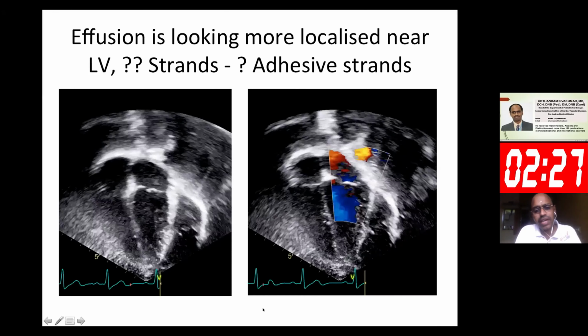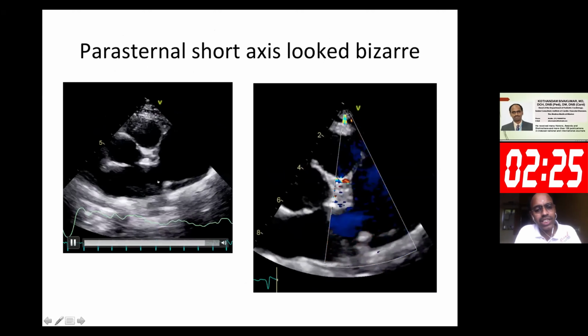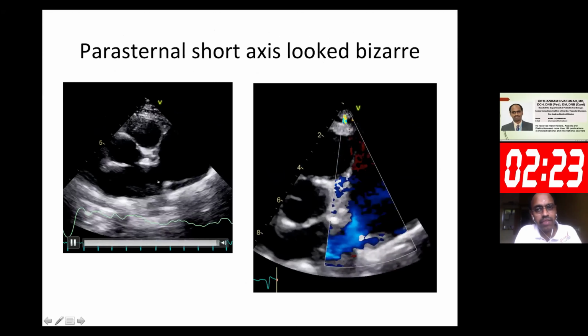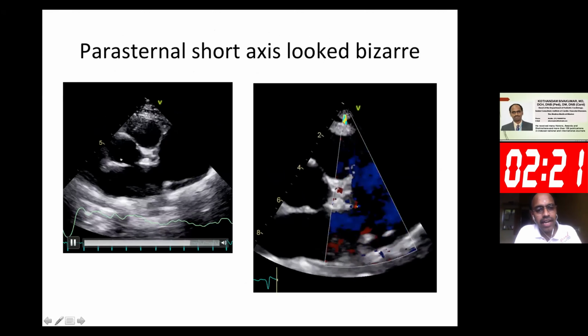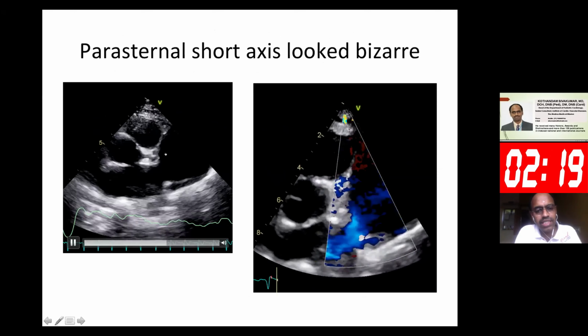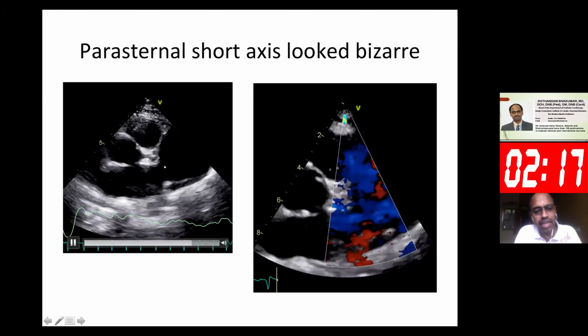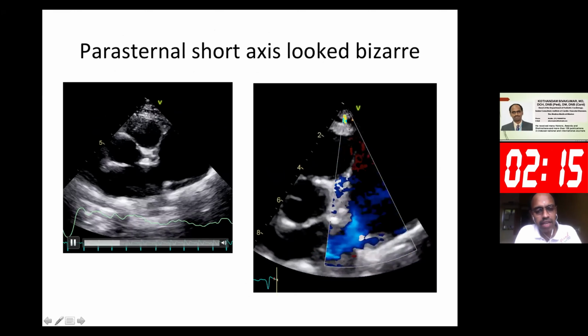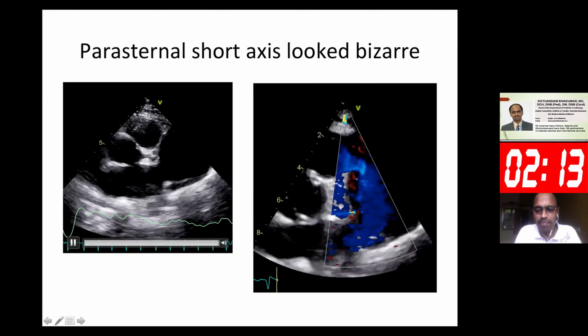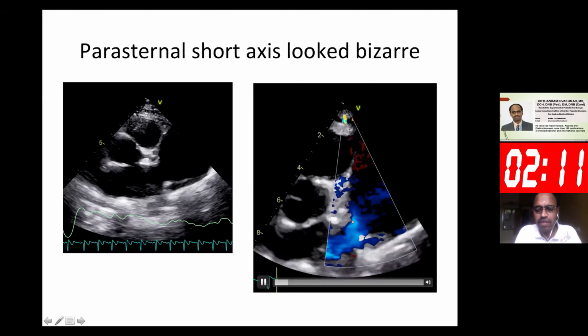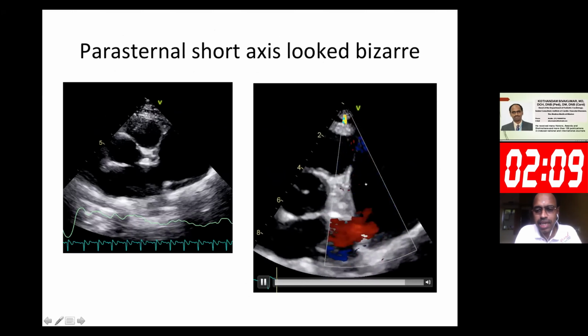As we were doing another repeat parasternal view, we found something very fishy. The aorta, left atrium, and there was some broad cavity from the leftward wall of the left atrium in the region of the left atrial appendage. So here we were able to find some color bizarrely entering into that sac and then coming back.